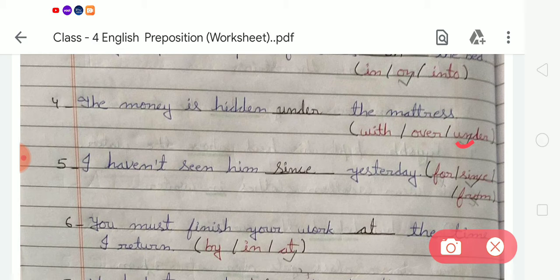Next, number 5: I haven't seen him blank yesterday. Here are 3 options: for, since, from. We have to choose the correct one, since, and write it in the blank. Now come to the next, number 6: you must finish your work blank the time I return. Here are 3 options: by, in, at. So we have to write at.